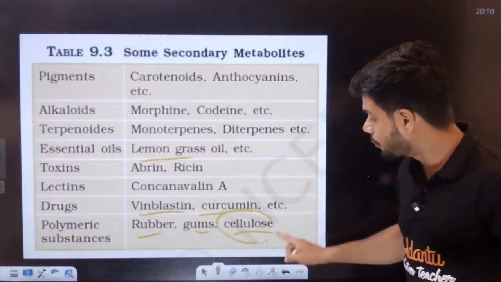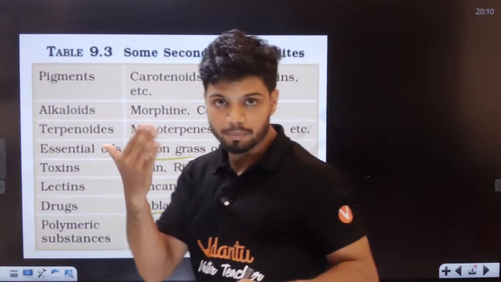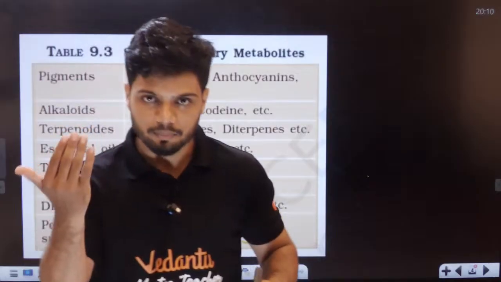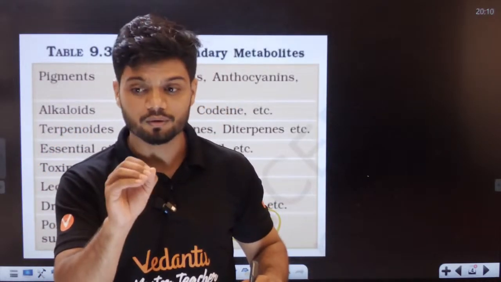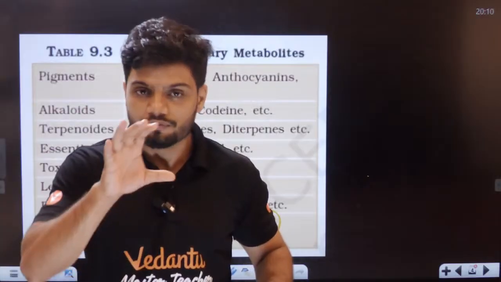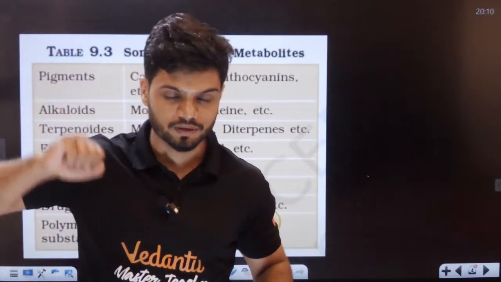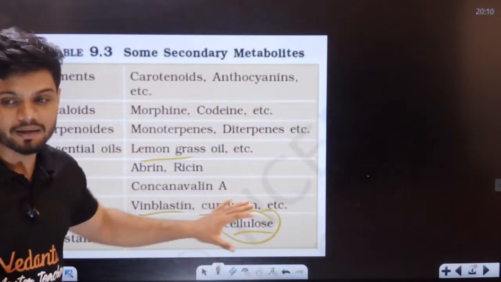The cellulose which we obtain for making paper. Paper is made from cellulose, right? All of you know paper is obtained from plants, and the plant has something called cellulose, from which we make paper. So these are called your secondary metabolites.